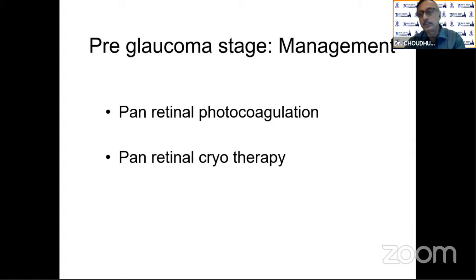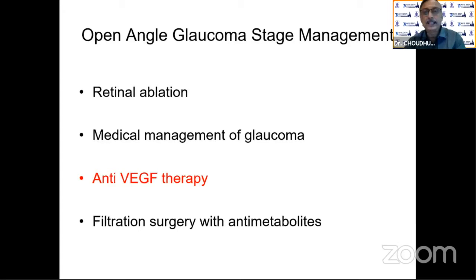Pre-glaucoma stage management, what Dr. Chakrabarty has already said: pan-retinal photocoagulation and pan-retinal cryotherapy if the fundus is not so clear. And in the open angle stage, retinal ablation, and medical management of glaucoma we have to start. Anti-VEGF therapy may be the first line of treatment, then retinal laser, and filtration surgery with antimetabolite is a later stage if the IOP is not controlled.